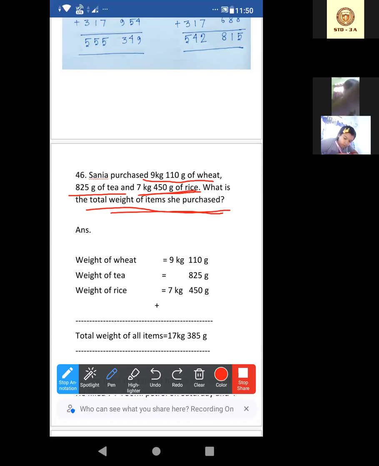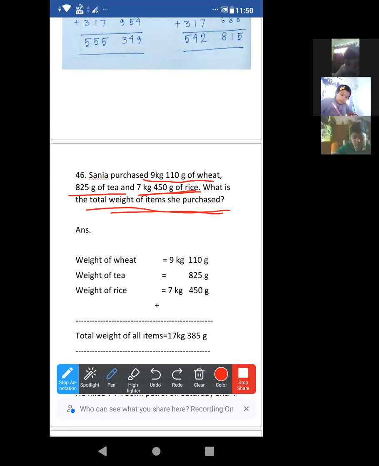Basically, when it is asked total weight of purchase, suppose you went to a shop and you purchased this much weight of wheat in kilogram, this much gram of tea, and this much gram of rice. Then the total weight is very simple. Now, we just have to do normal addition, because in the question it is even given. Find the total weight. No need to write the question.